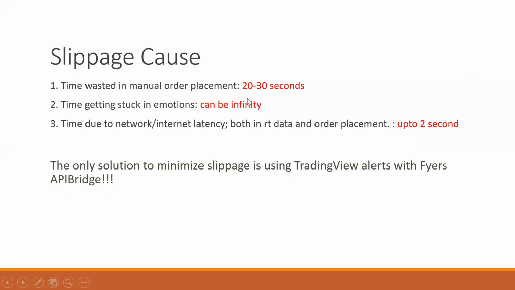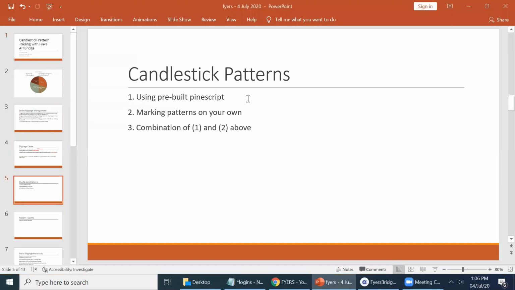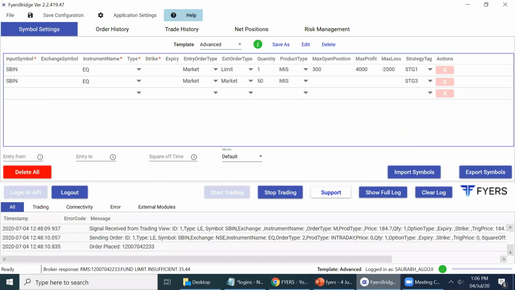And so that brings us to Fire's API Bridge. Now, Fire's API Bridge is this desktop application. A lot of you are already aware of that. What it does is it connects you with TradingView or AmiBroker or MT4 and helps you with automatic systematic trading. I'll show you by placing an order.